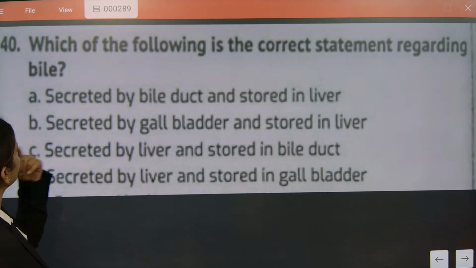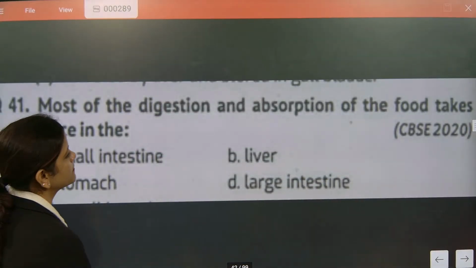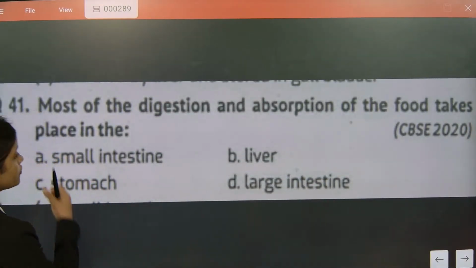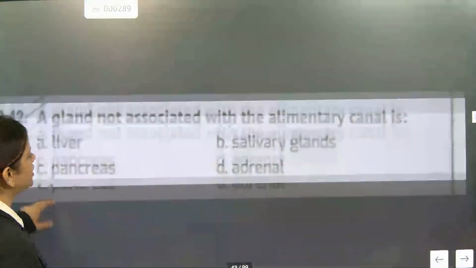Bile is secreted by the liver and stored in the gallbladder. CBSE related concept: where does digestion and absorption of food take place? In the small intestine.